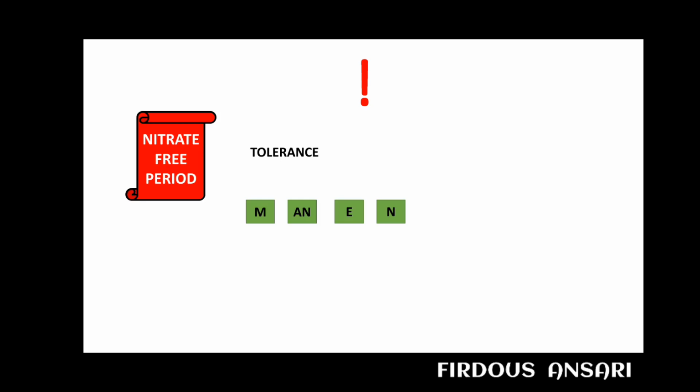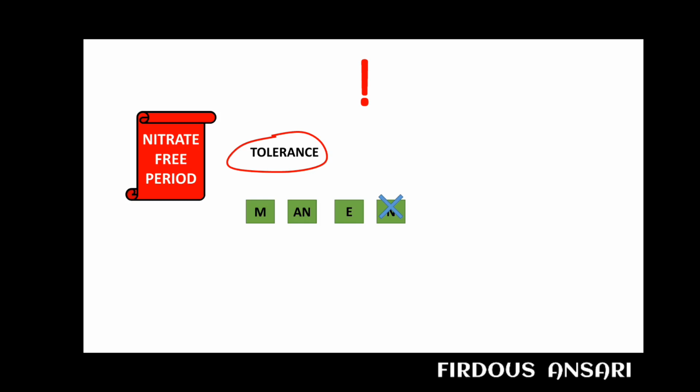Again at night, if the person takes nitrate, the enzyme will be unable to convert nitrate into nitric oxide because now the enzyme got exhausted. So this is known as tolerance. For this reason we need to provide a nitrate free period. So we need to skip one dose. Like in night time we should not give nitrate, because even if we provide nitrate, it is not able to convert into nitric oxide because the enzyme is failing to do so.